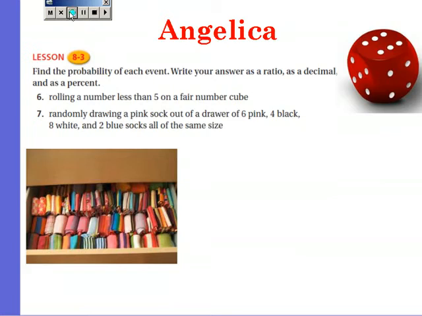We're going to find the probability of each event, and we're going to write our answer as a ratio, as a decimal, and as a percent. Number 6, rolling a number less than 5 on a fair number cube. So it's going to be 4 over 6 divided by 2 equals 2/3.